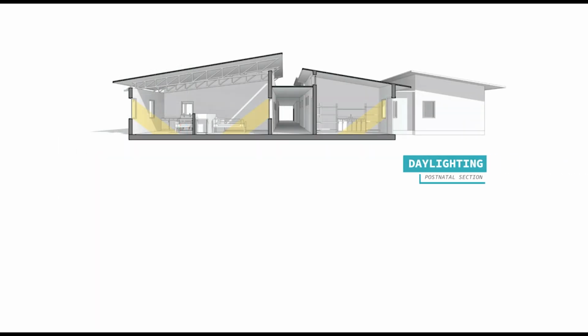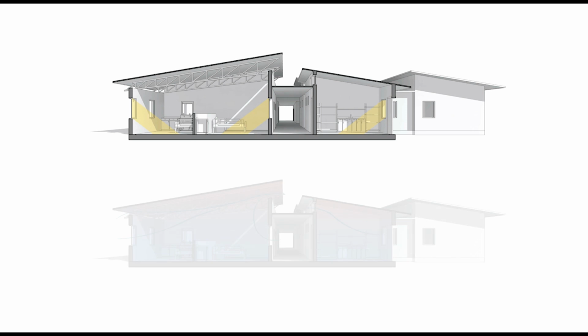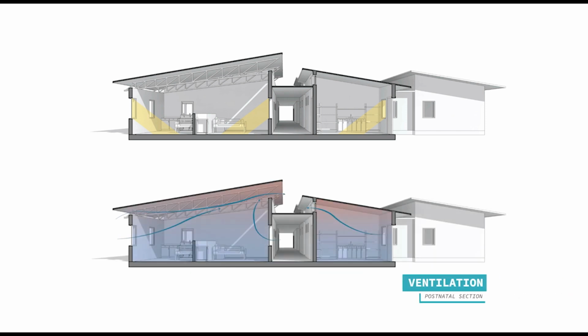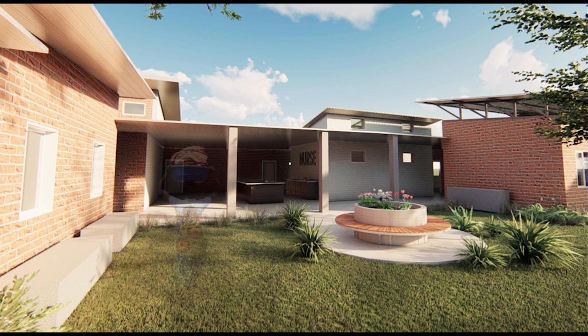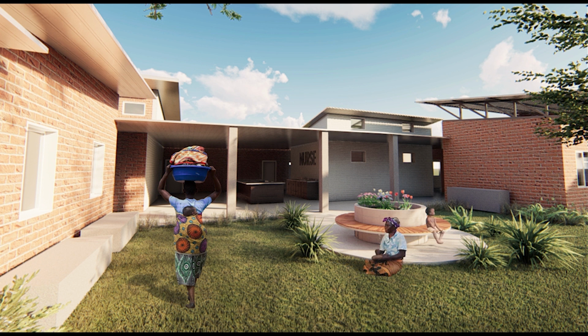Each ward is able to get daylighting on both sides, not only increasing natural light, but views for patients as well. Through the operable windows and the openings at the top of the walls, plenty of natural ventilation can occur, further reducing the possibility for infections. Although Malawi has made significant strides in meeting the Millennium Development Goals for childhood mortality, maternal health still needs significant innovations, partially through architectural interventions.